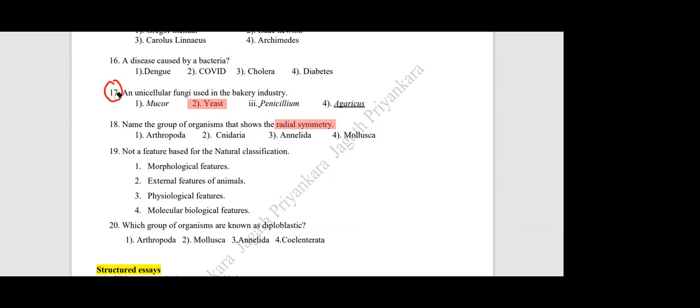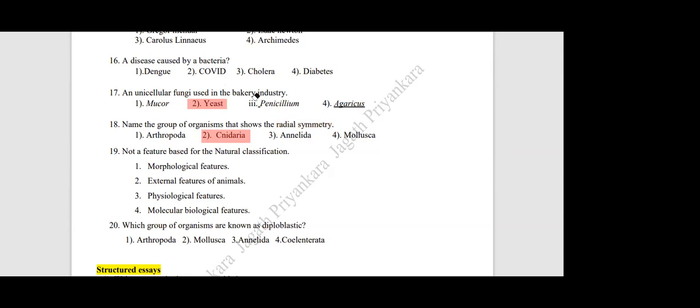Any volunteers? I'll ask the answer from Herath, Usman. Second one. Very good, Usman. Answer is second, Cnidaria. Sometimes we call it Coelenterata. Cnidaria or Coelenterata, radial symmetry. Remember, Arthropoda, Annelida, and Mollusca have bilateral symmetry. All these are having bilateral symmetry.